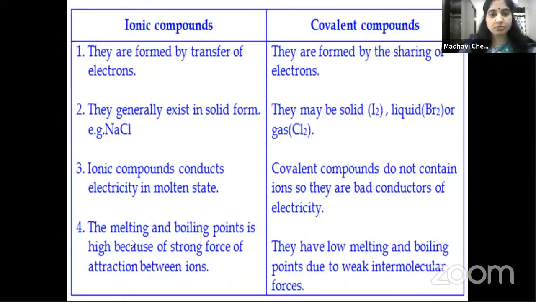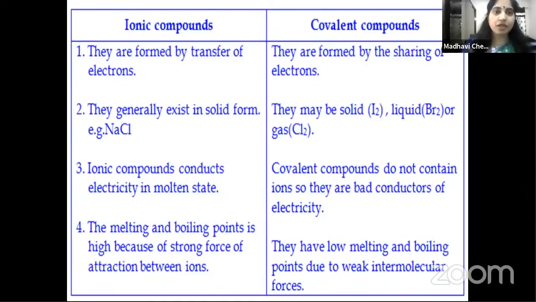Okay, next difference is melting and boiling points is high because of strong force of attraction between the ions. We know that, children, in ionic compounds there is a strong electrostatic force of attraction between the oppositely charged ions. So because of the strong force of attraction, they have high melting and boiling points. Whereas covalent compounds are simply formed due to the sharing of electrons only. So the covalent bond is weak when compared with this strong electrostatic force of attraction. That's why covalent compounds have low melting and boiling points. So these are the differences between ionic and covalent compounds.